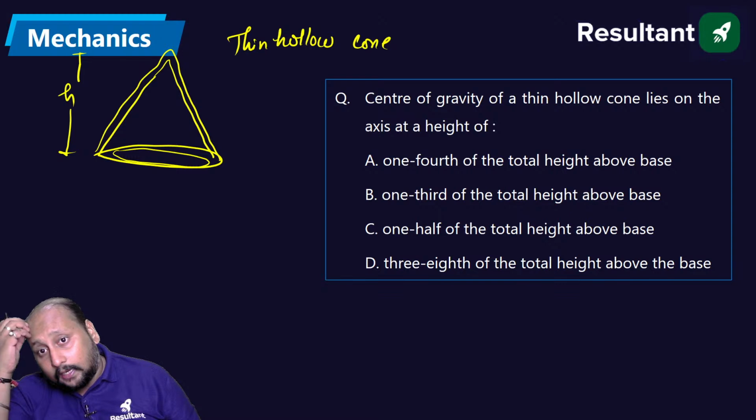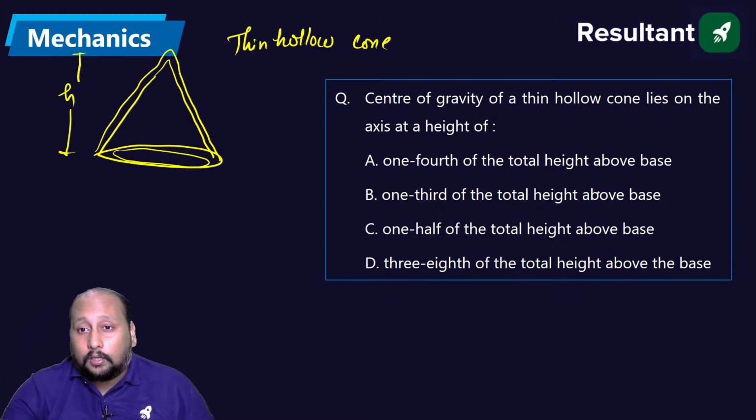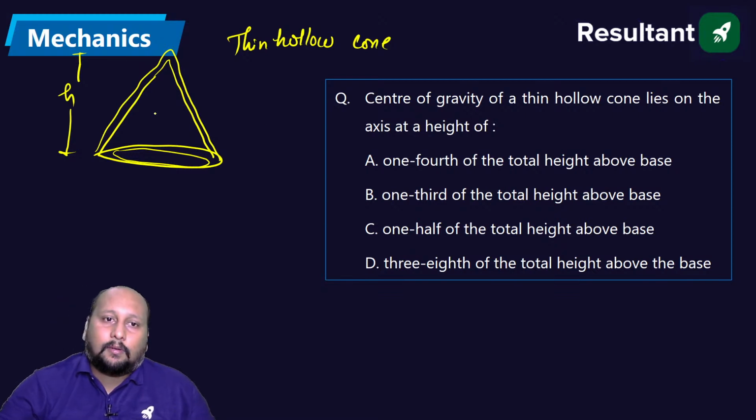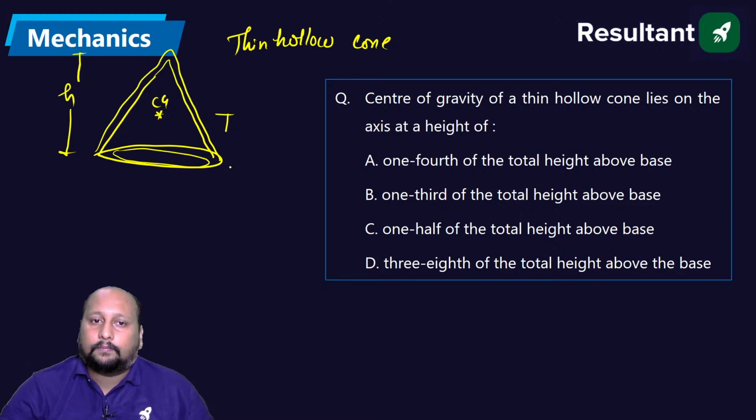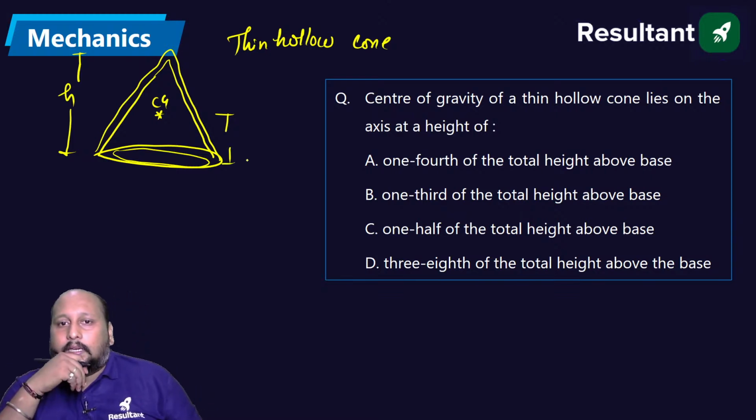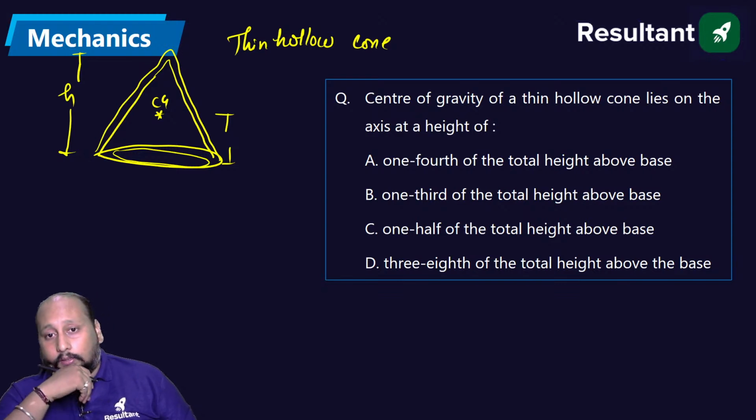Is it 1/4 of the total height, above the base? From the base they are talking about. From the base, where will the center of gravity, the CG point, be located? Is it 1/4 of the height, or 1/3, or 1/2, or 3/8? A, B, C, or D?